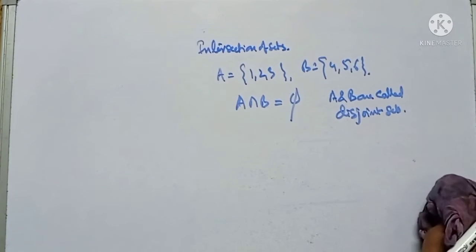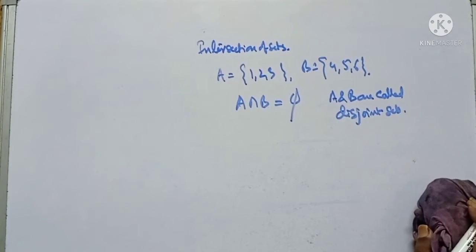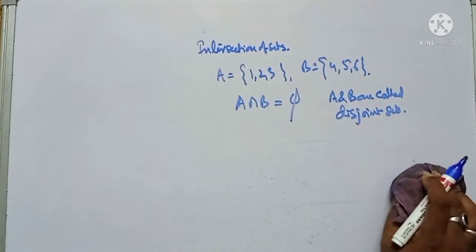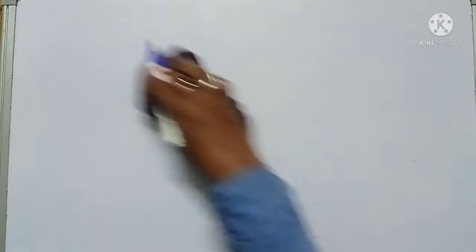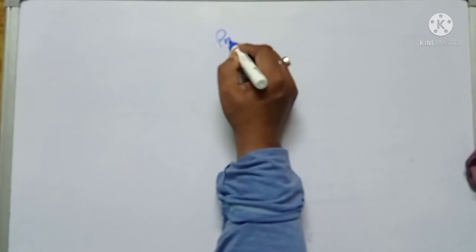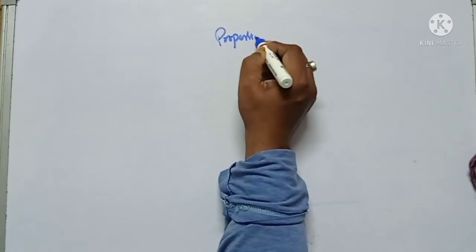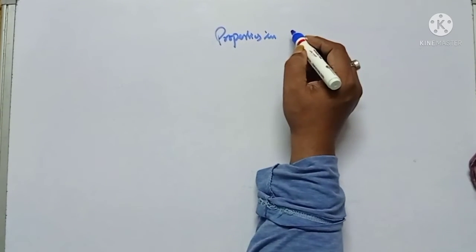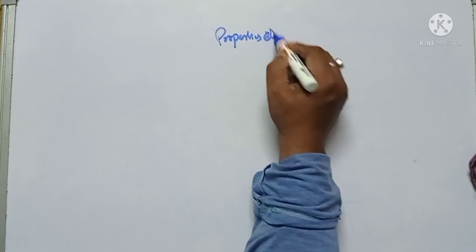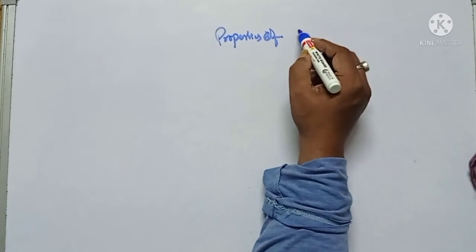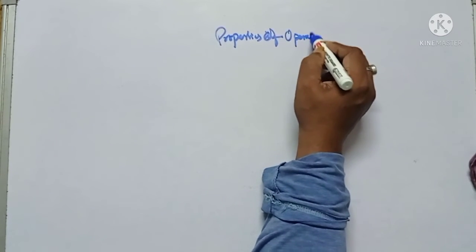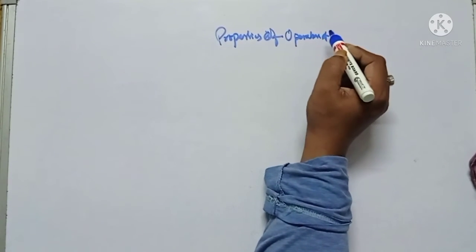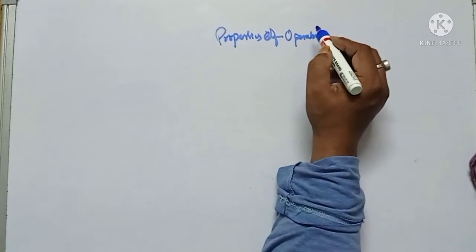So there are some properties of the operation of intersection also, because it holds the commutative law as well as the associative law.